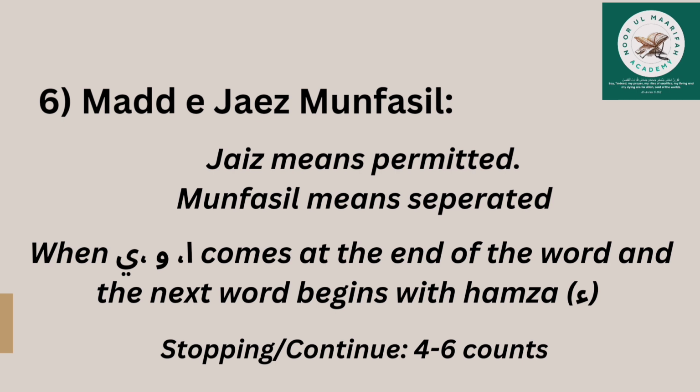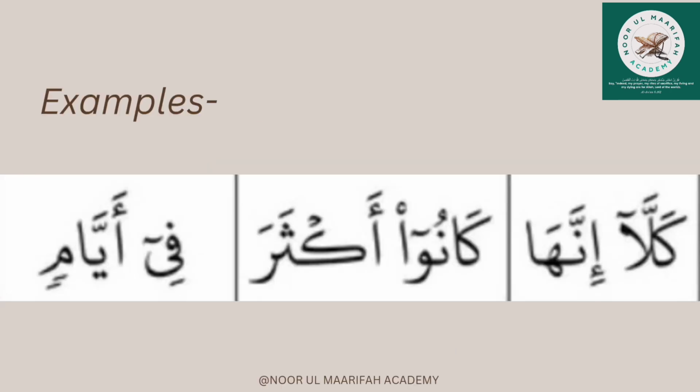First word is ending with either alif, waw, ya, and second word is starting with hamza. If you see these 2 conditions, it is satisfied. It is madde jaiz munfasil. Again, stopping and reading count will be the same, 4 to 6 counts. Let's move with the examples. First one, kalla innaha. The word kalla is ending with alif, and the second word innaha is starting with hamza. So both conditions are satisfied. So this will be your madde jaiz munfasil.